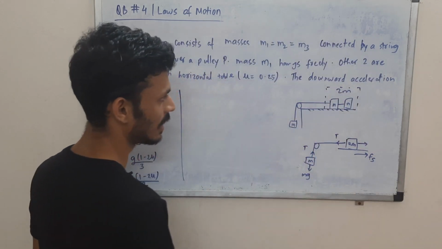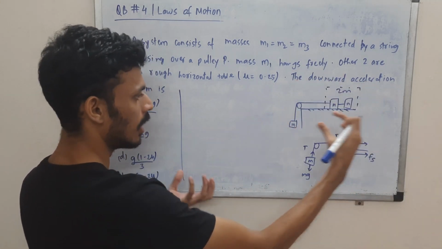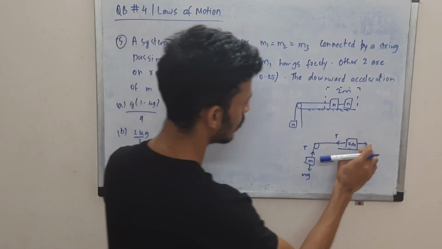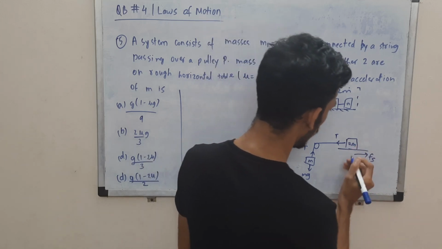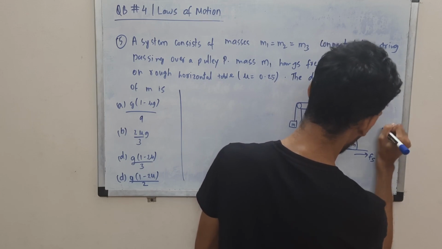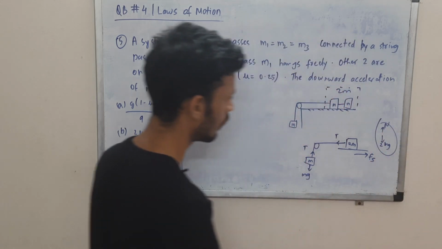It's moving in this direction. There is a downward motion as specified by the question, so it's moving in this direction. Friction will be opposite. Okay, so friction in the opposite direction, and there is mg and of course 2 mg we can say, and the normal force. Okay, so this will be needed for calculating friction, right?